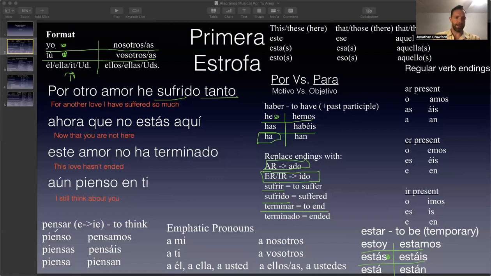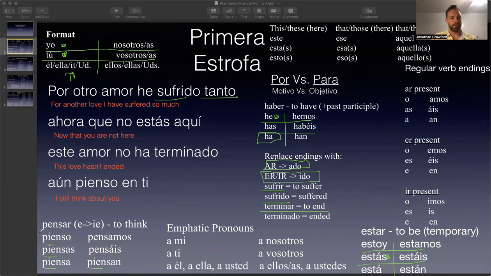So here's the verb pensar. I want you to notice that it is a boot verb. Why is it a boot verb? Because the E turns into an IE for this conjugation, this one, and this one. So it's pienso, piensas, piensa, and piensan.